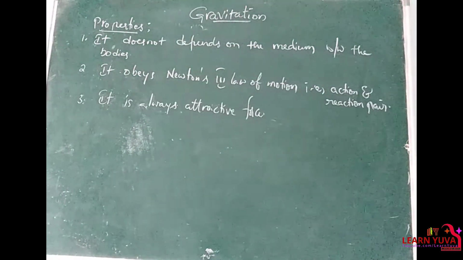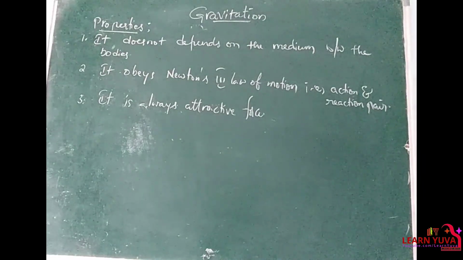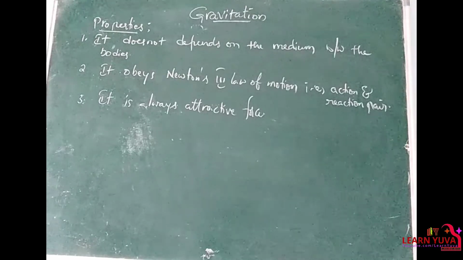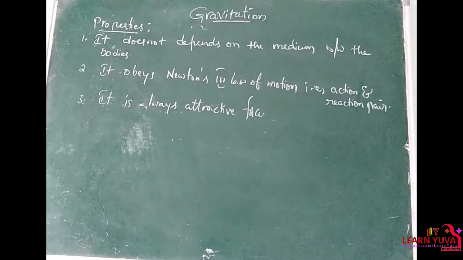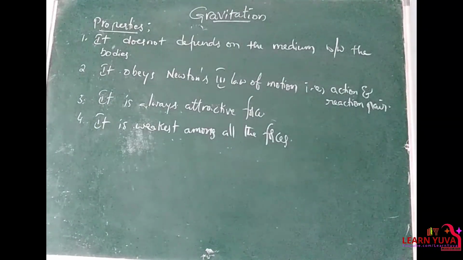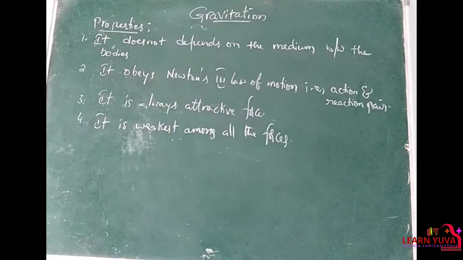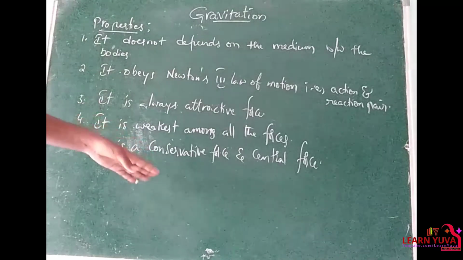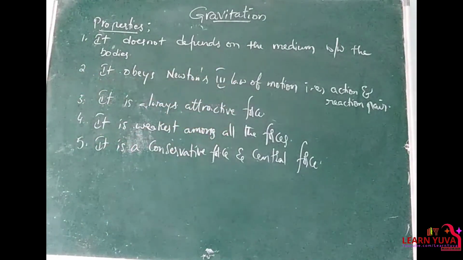It is always an attractive force and it is the weakest force of all the forces. It is a conservative force as well as a central force.